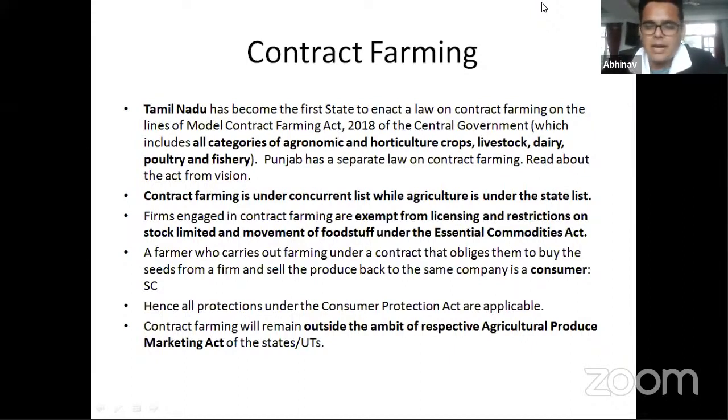Okay, so the idea behind APMCs was that earlier on, let's say in the 50s and 60s, the government was worried that the big money lenders and big contractors, etc., would dupe the farmers, and therefore they would buy goods cheaper from the farmers and then sell these goods at a higher price to the normal public. So it was harming the interest of the farmers, and it was also harming the interest of the public at large. So therefore they decided to come up with an act called the APMC Act, which basically mandated that there would be APMCs or mandis in every, let's say, district or state, and the farmers are obligated to make sure that the first sale of their produce will only be in the mandis.